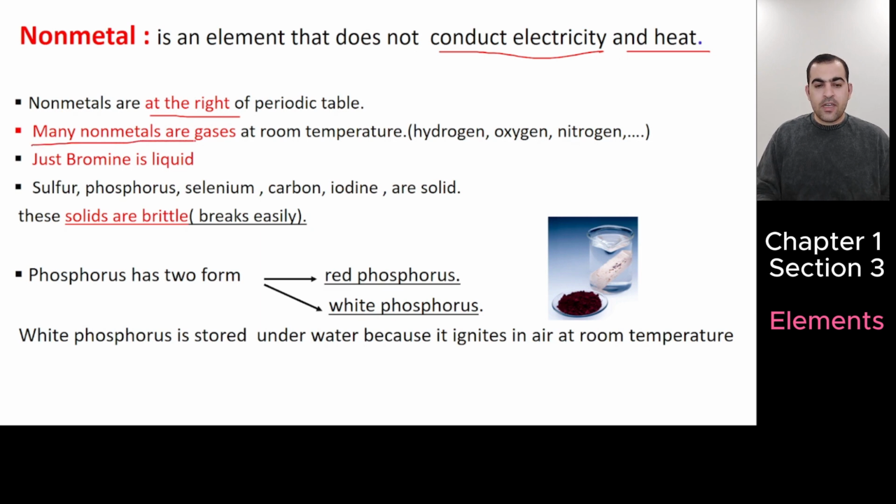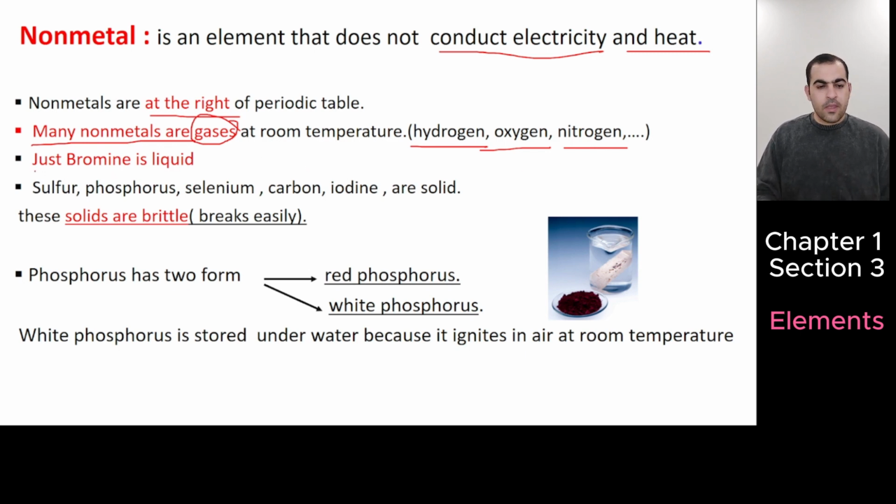Many nonmetals are gases. Some nonmetals are gases at room temperature: hydrogen, oxygen, nitrogen, right? Noble gases are also nonmetals. We call them noble gases, meaning group 18. I'm going to talk about it on the next slide.